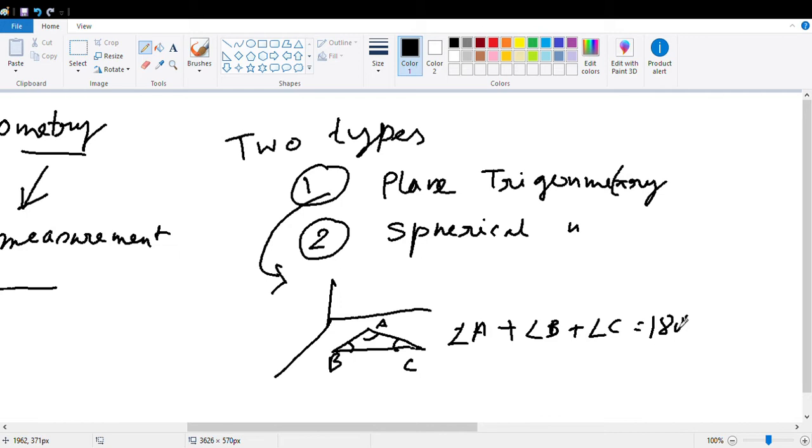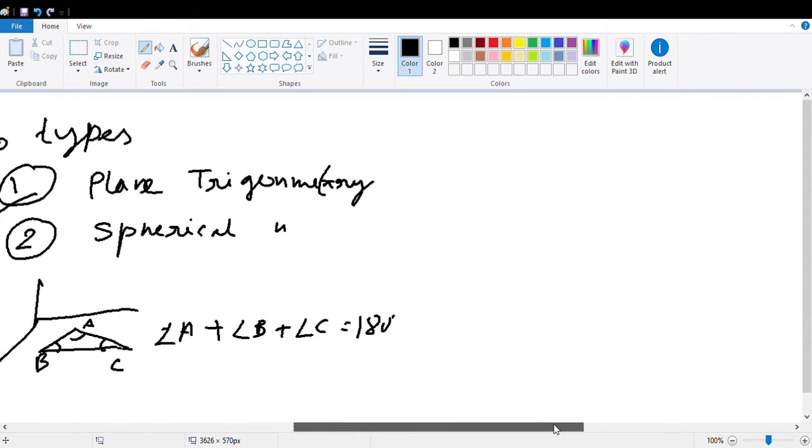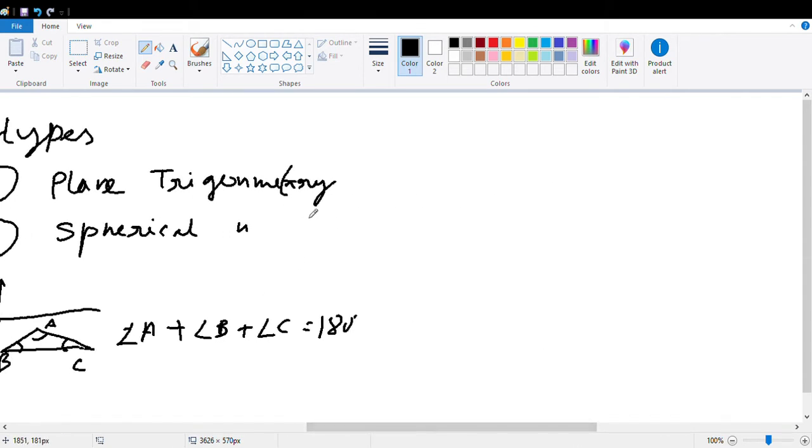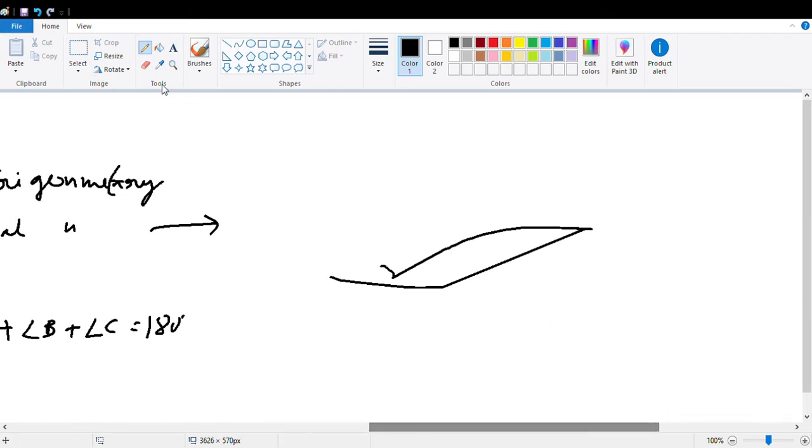Whereas spherical trigonometry deals with geometrical objects which lie in a spherical space. I can draw one picture for that.